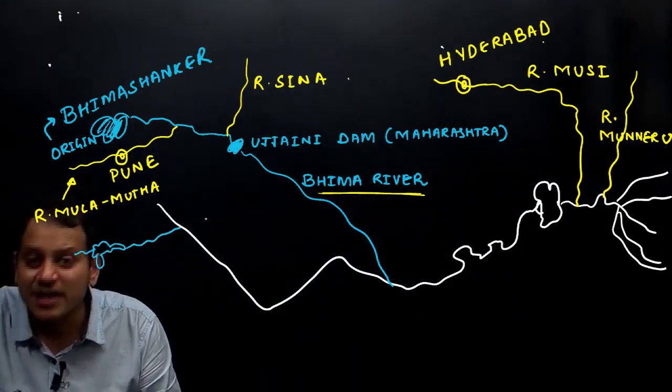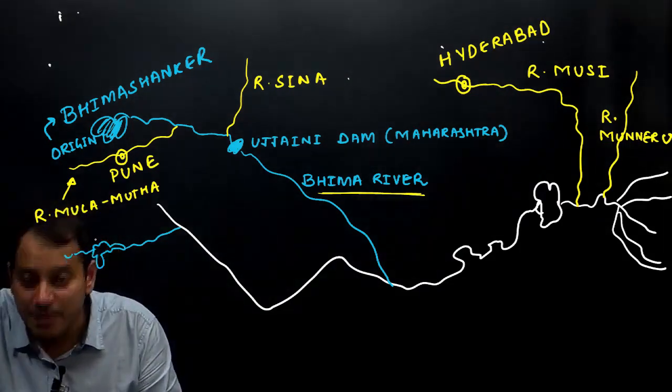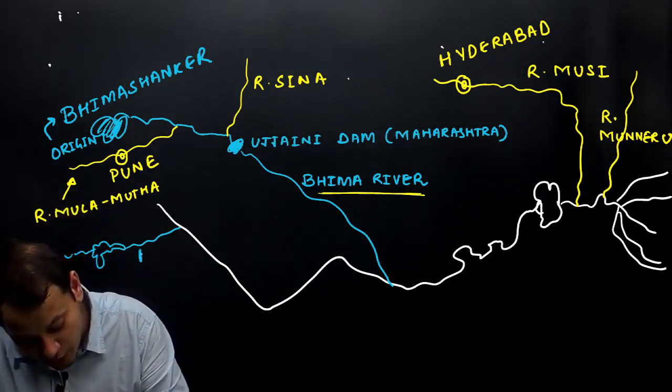river Koyna. It is a smaller tributary, but why am I saying most famous tributary?